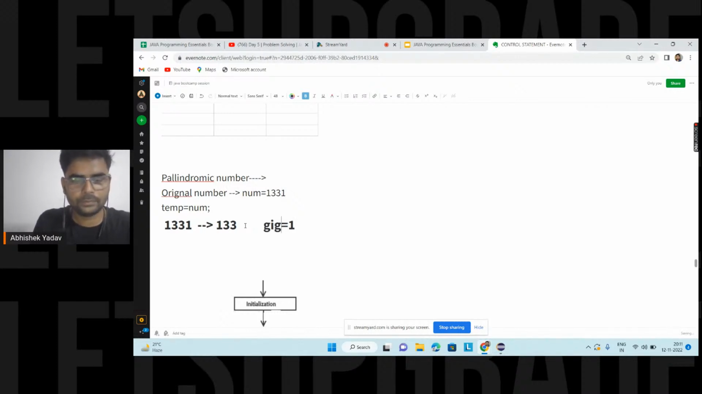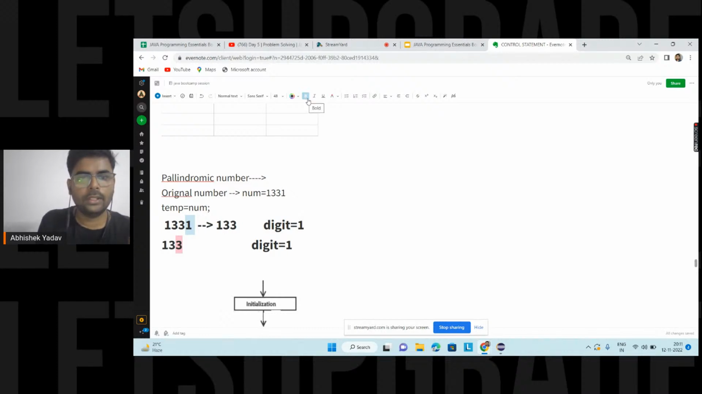So this is digit here. Now my original number is 133, and inside the digit I have 1 here. Again I am saying, hey, please extract the last digit from the number, that is 3, and store this number inside digit.